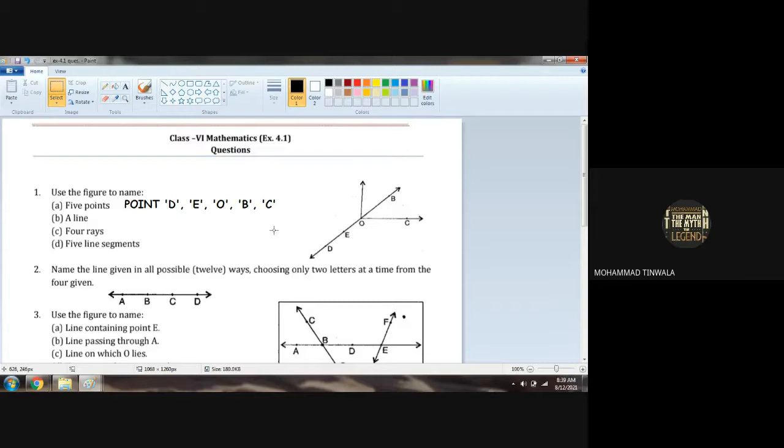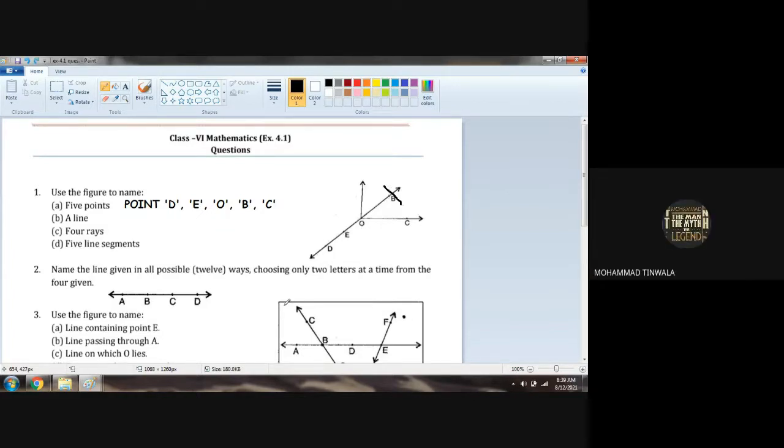Now, what do you mean by a line? How many lines are there? Sir, first I can say line DB. Okay, chalo. We forget about that. Can I say DO is also one line? Yes, sir. Now forget about O and C. Can I say DE is also one line? Yes, sir. Okay, very good.